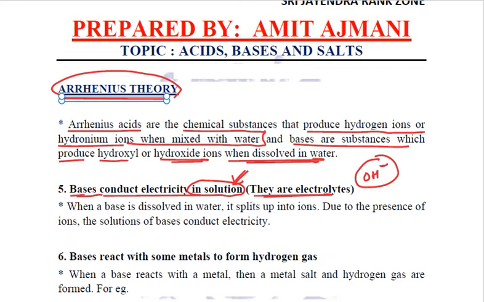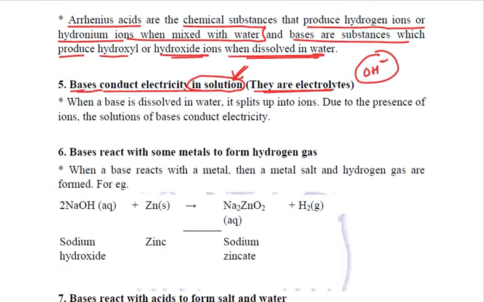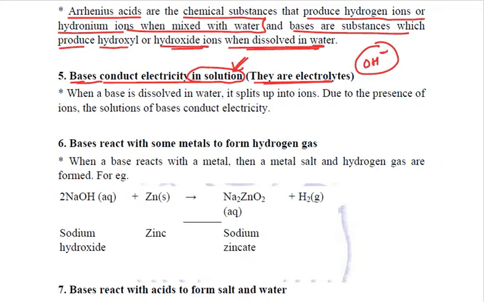So it is the dissociation of bases in water to produce hydroxide ions that allows them to conduct electricity. Fine. Now, talking about their reaction with metals, only a few bases react with some metals to liberate hydrogen gas and form salt, just like acids.